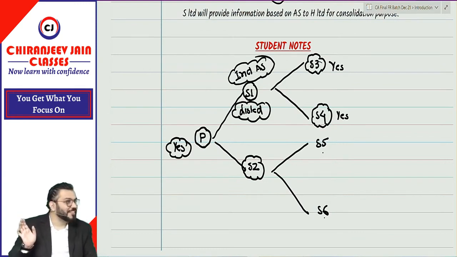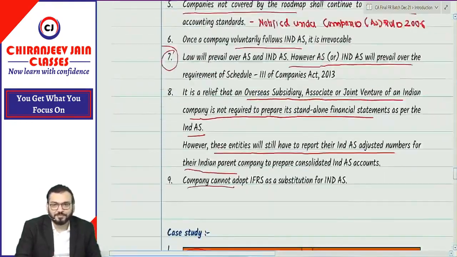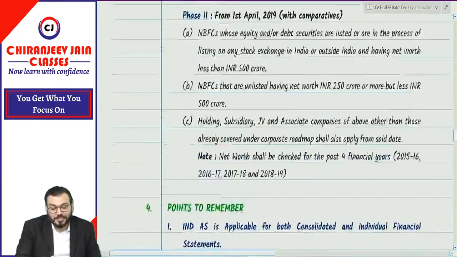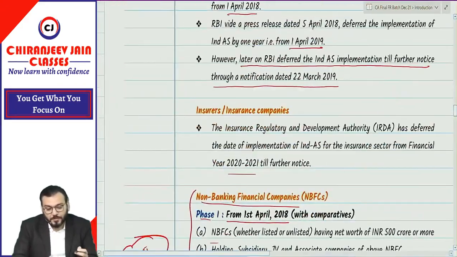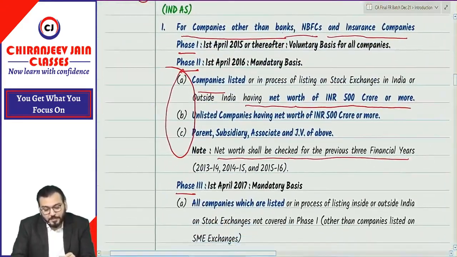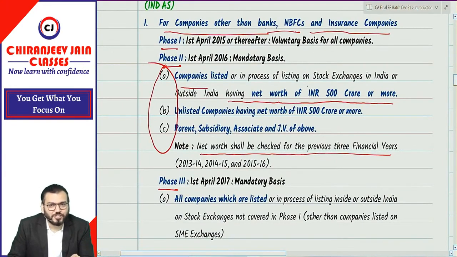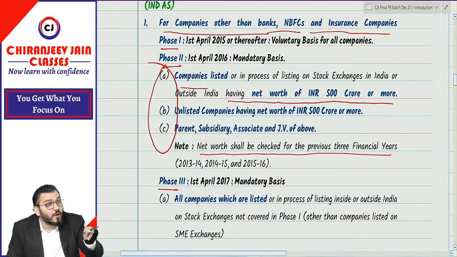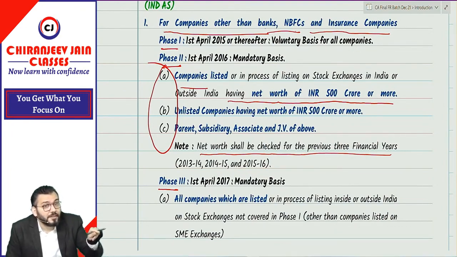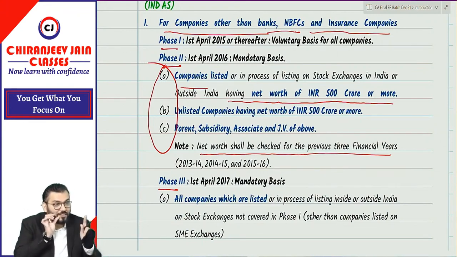rules given. Let us read the rules. Means when you read the rules, whatever is given, we need to interpret. So what is given? Check karte hain. Let us see. You read carefully what is given. First, they have given point number A, company listed or in the process of listing. Then B, unlisted company having a net worth of this. Then they have written parent, subsidiaries, associate and joint venture of A and B. Understood?